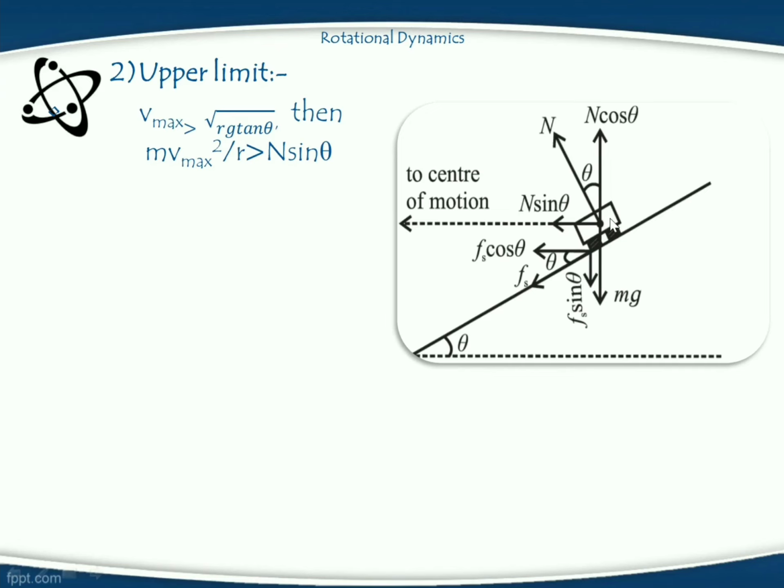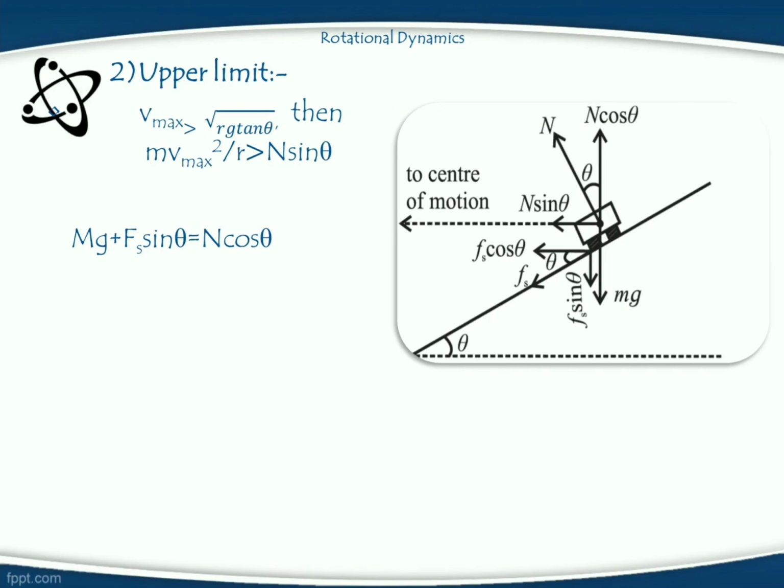At that time, one force arises between the tires of the vehicle and the road surface, which is known as force of friction, which opposes the relative motion of the vehicle. That means the direction of force of friction is along the inclination and directed in inward direction. This Fs, that means force of friction, is resolved into two mutually perpendicular components, Fs cos theta and Fs sin theta. Hence, from this diagram, we can write some equations.